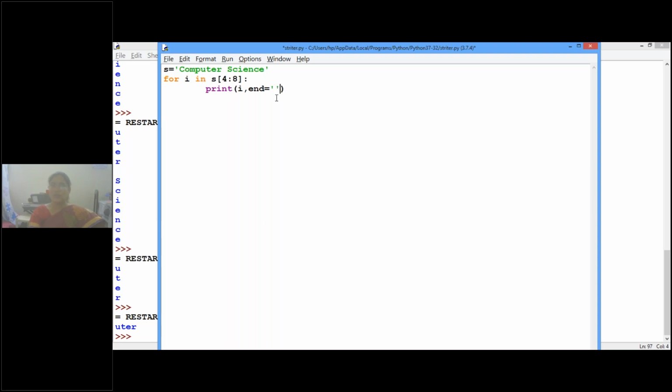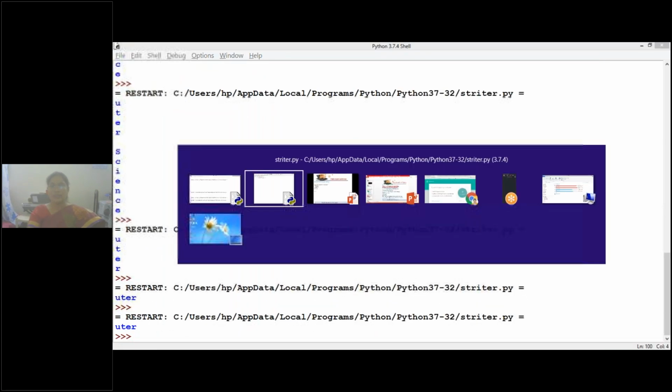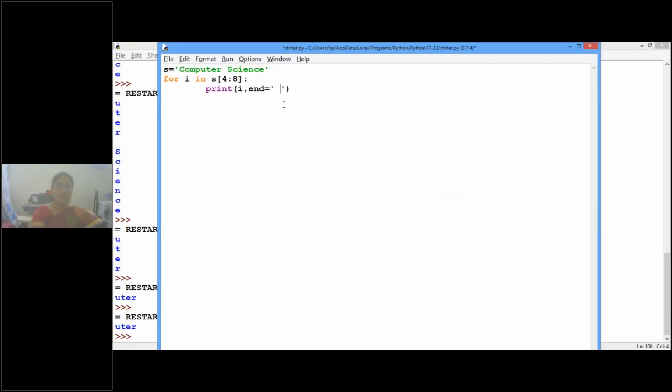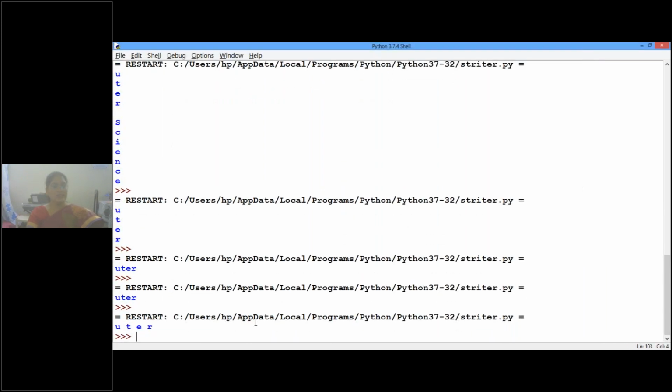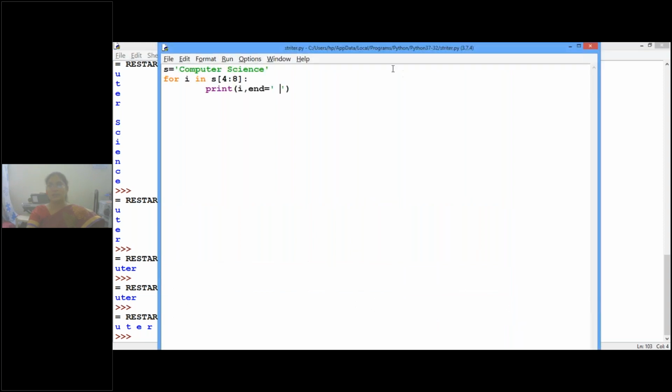You can see now there is no space here. Clear? Then you will get it without a gap. If you are using a space here, what will happen? After every character you will get a space. Clear, children? Whatever you wanted to add to the strings, you can do.